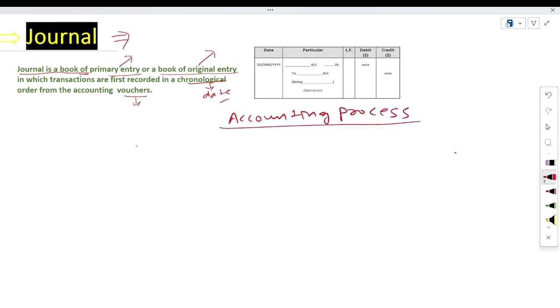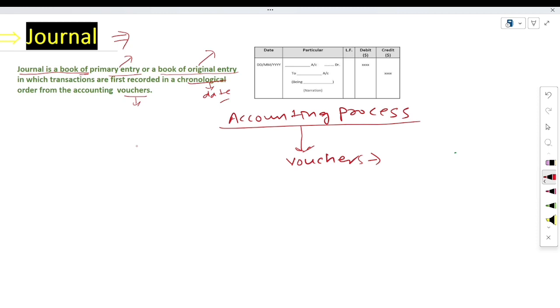How does it work? In the accounting process, the first thing is identification. Identification of transaction. Identification in the sense how you will identify these transactions through the voucher. It means you must have a few vouchers. Suppose you have paid rupees 1000 to any shopkeeper, then you must have some voucher or bill against which you are paying that. So voucher is just like a document or evidence of the transaction. So in the accounting process, the first thing is voucher.